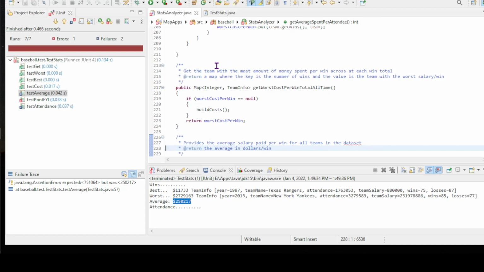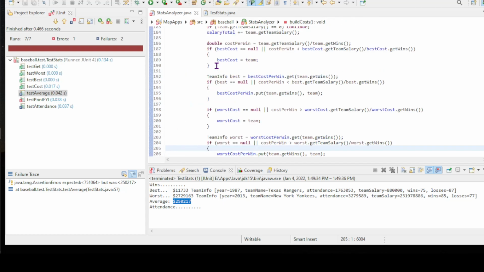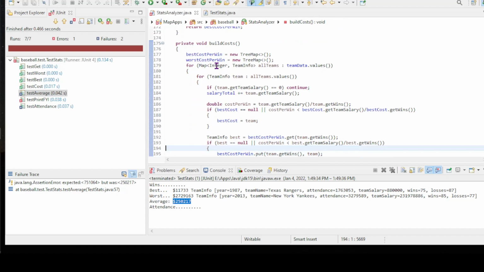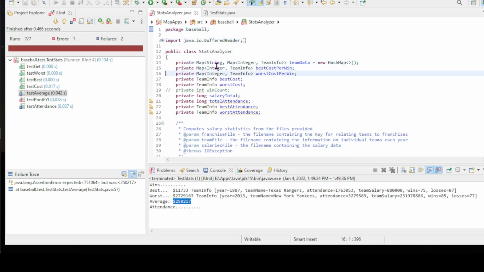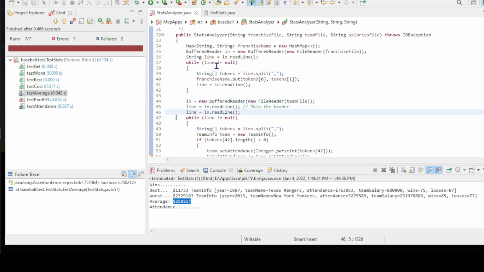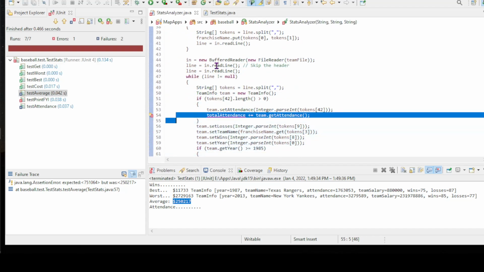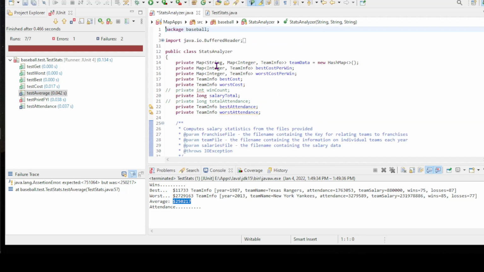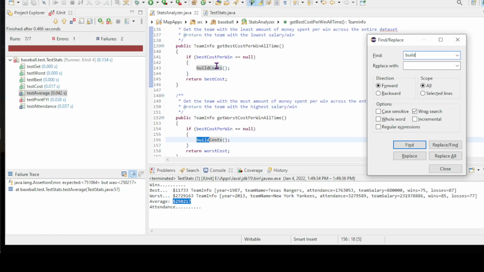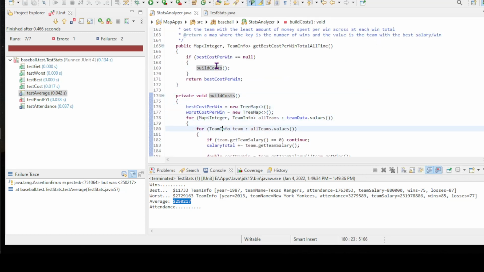Oops, sorry, I need to go to the build, and let me just take out all three of these at the same time. The attendance, I'll just do them all at the same spot there. All right, so take out that, and put these back in, and come down to build costs.